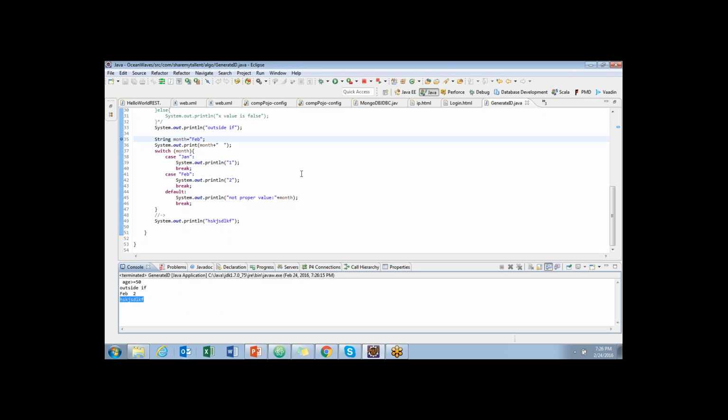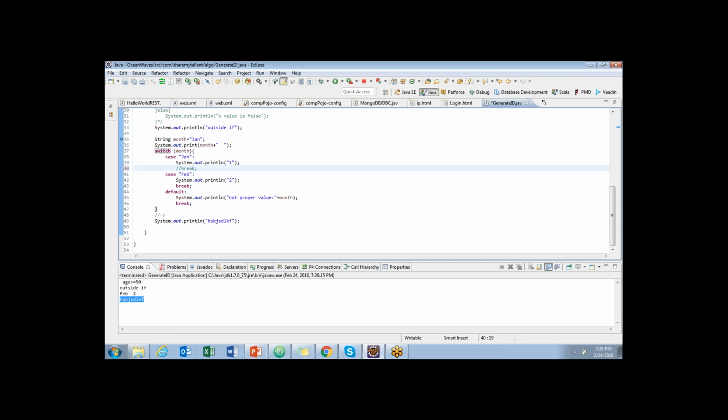Switch cases are a nice thing where the syntax would contain switch, and you pass whatever key you want, and you handle each and every case, and you can break the case if you are not interested. Let me show you one more example where this would be interesting. The break statement is not mandatory, but if you need it, you can use it. In months and everywhere we use break. In this case, I just removed break.